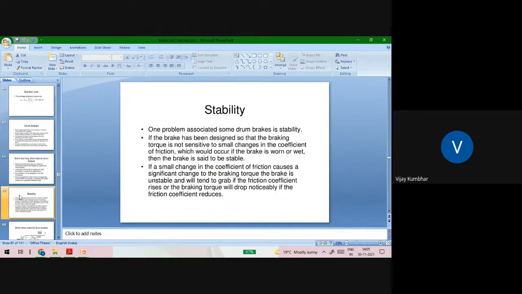One problem associated with drum brakes is stability. If the brake has been designed so that the braking torque is not sensitive to small changes in the coefficient of friction, which would occur if the brake is worn or wet, then the brake is said to be stable. If a small change in the coefficient of friction causes a significant change in the braking torque, then the brake is called unstable, and it will tend to grab if the friction coefficient rises, or the braking torque will drop noticeably if the friction coefficient reduces. So this is the important thing, the stability of the brake.